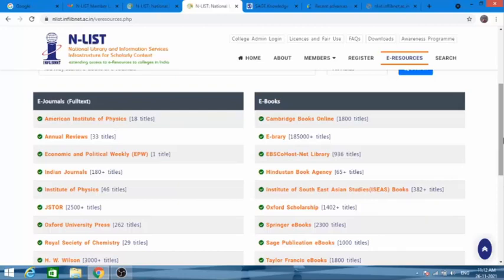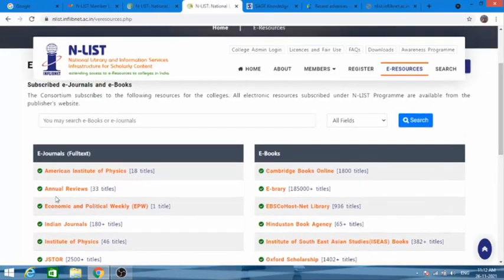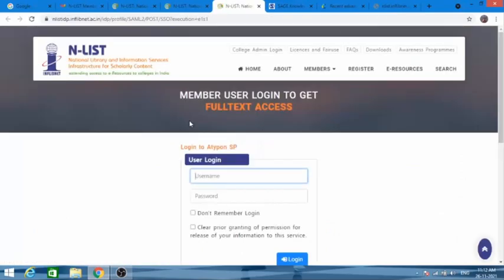So you just have to go to all the websites. There are 18 titles here. You can search and you can get full text access.